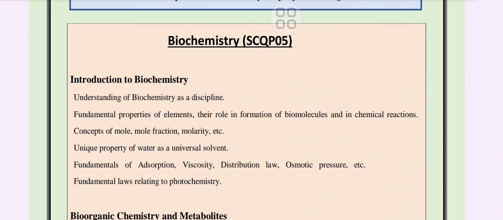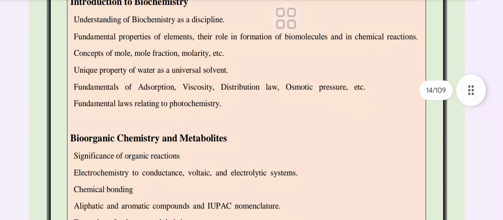so that you need to know with the SI unit, unique property of water, fundamentals of adsorption, viscosity, distribution law, osmotic pressure, what you know, right? These are very important and very much easy. Do it very quickly, very nicely.